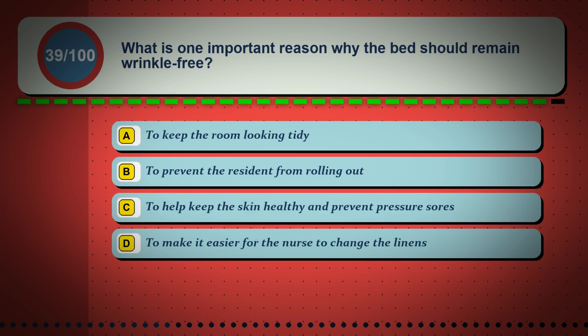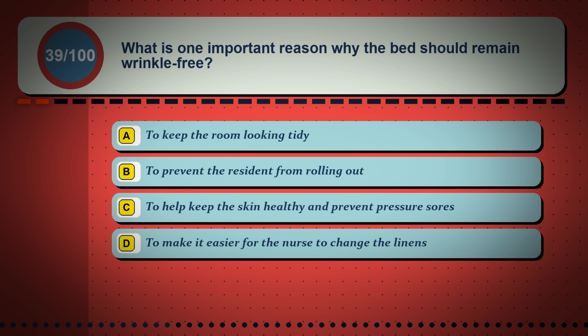Question 39. What is one important reason why the bed should remain wrinkle-free? Option A, to keep the room looking tidy. Option B, to prevent the resident from rolling out. Option C, to help keep the skin healthy and prevent pressure sores. Option D, to make it easier for the nurse to change the linens.